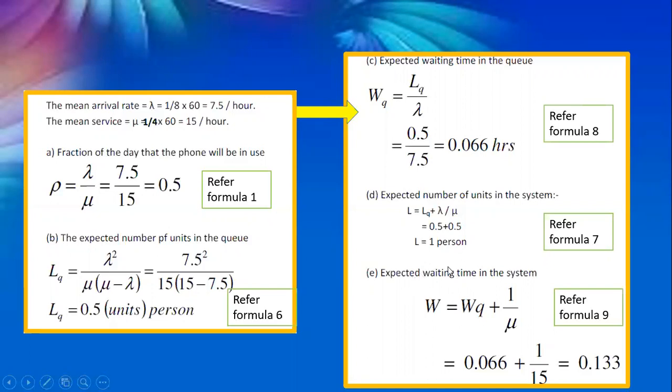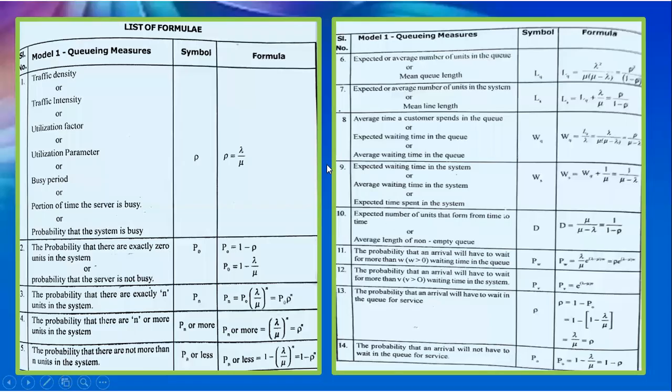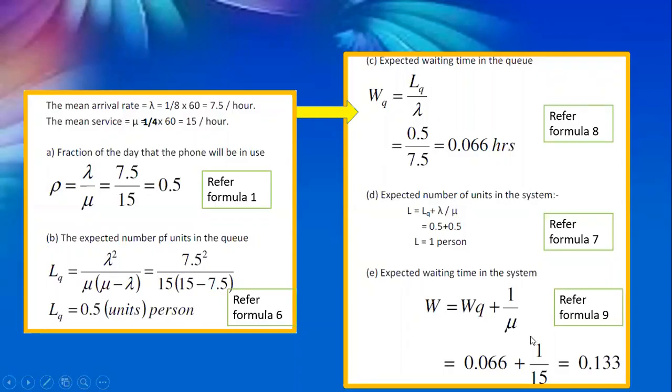Expected waiting time in the system, formula 9: WS is given as the expected waiting time in the queue plus 1 by mu. So it will be equal to 0.133.